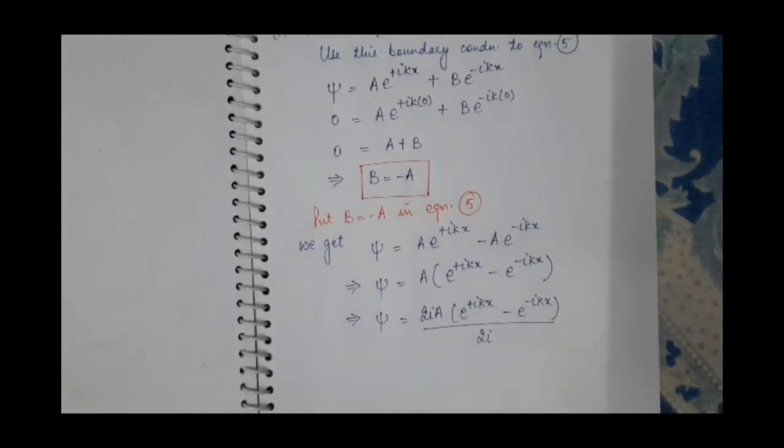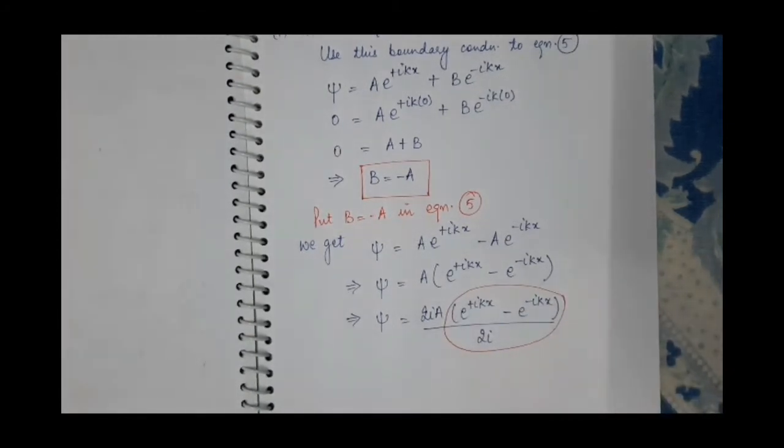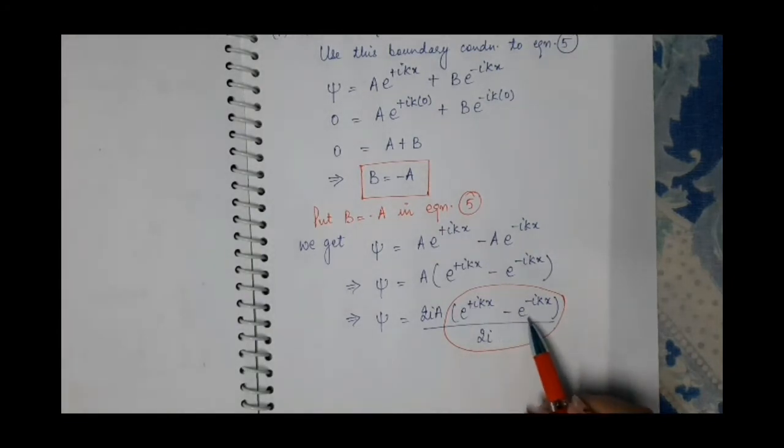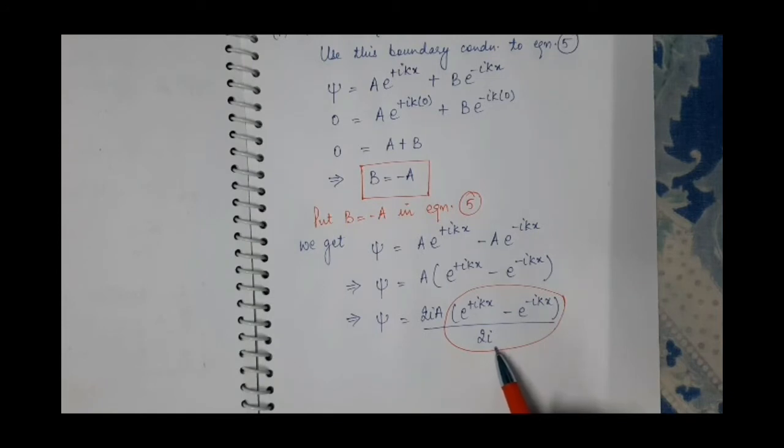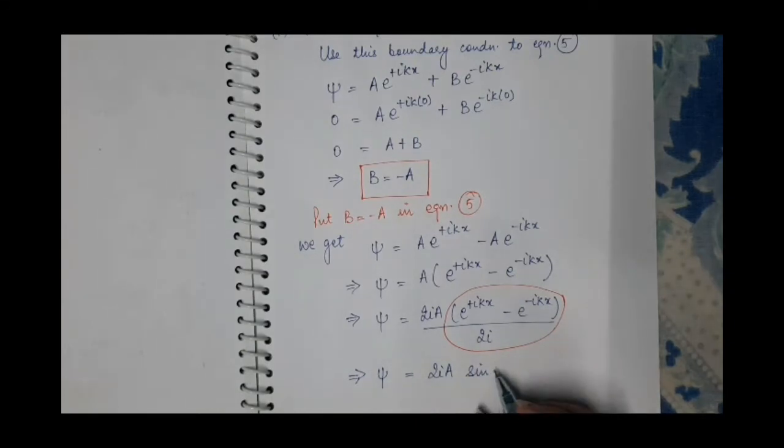So this term, e raised to power iota theta minus e raised to power minus iota theta by 2 iota, is sin theta. So psi is equal to 2 iota A into sin kx, and this is the amplitude.